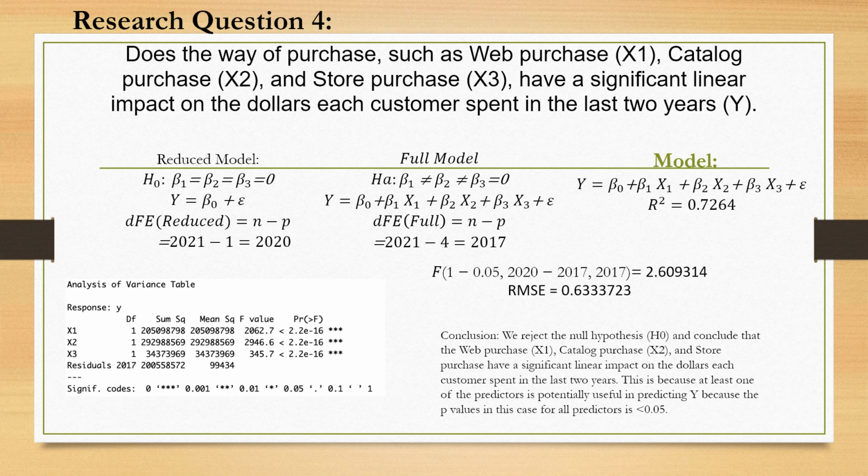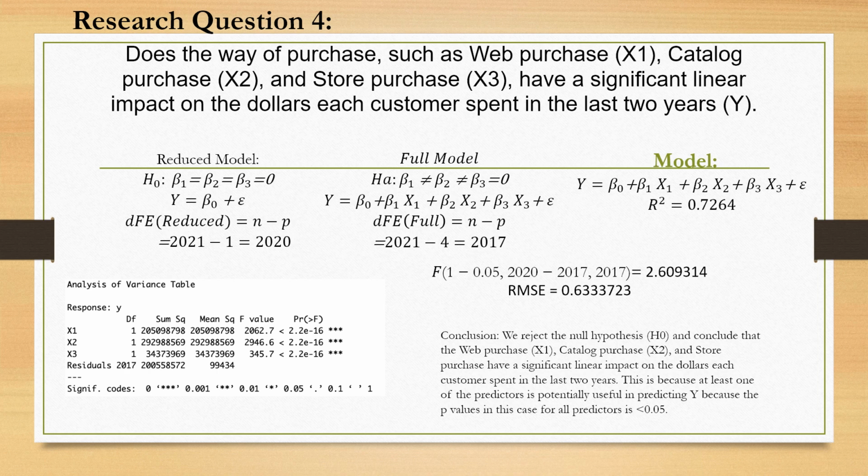Whereas my full model is stating that the betas for web purchase, catalog purchase, and store purchase are not equal to 0. Therefore, my full model includes y equal to beta 0 plus beta 1 times x1 plus beta 2 times x2 plus beta 3 times x3 plus the random error of the model. And the degrees of freedom for error in the full model is 2017.